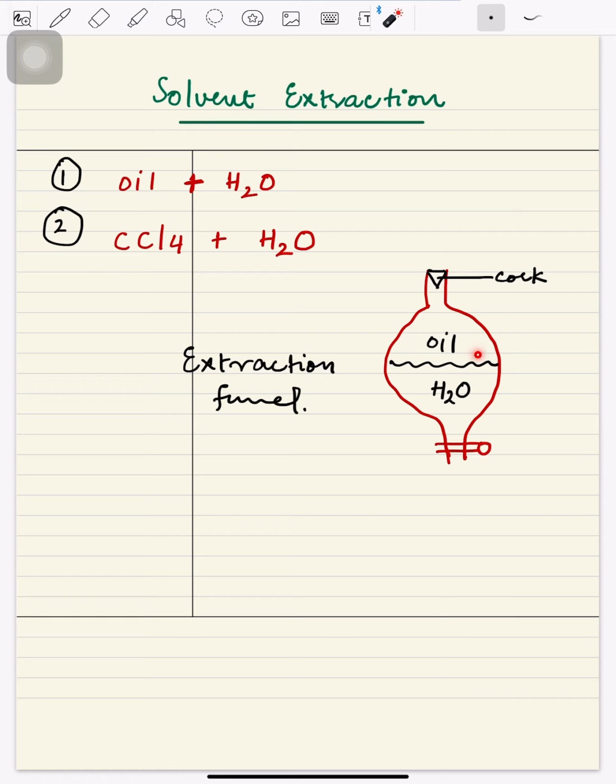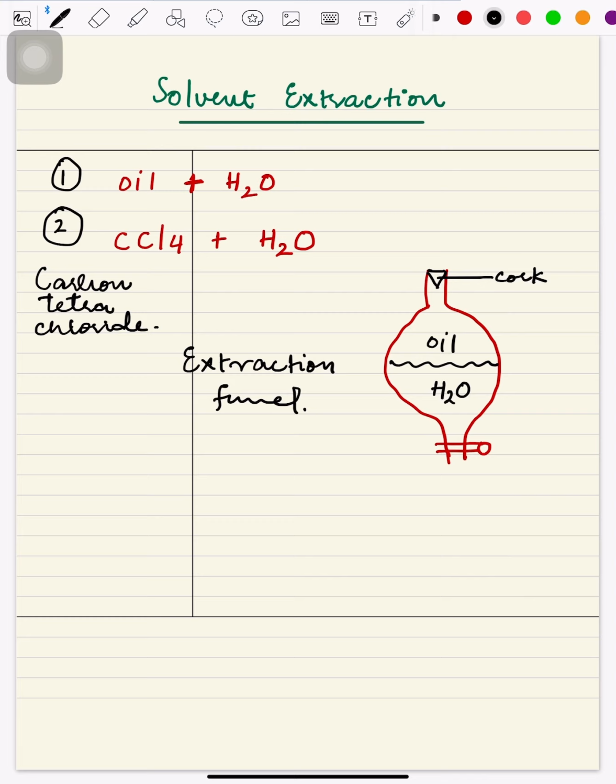If we are talking about method number two, that is carbon tetrachloride and water, sorry, it is not method number two, it is example number two. I'm writing the name for this as well: carbon tetrachloride along with water.